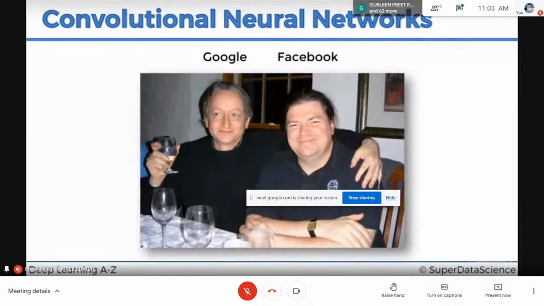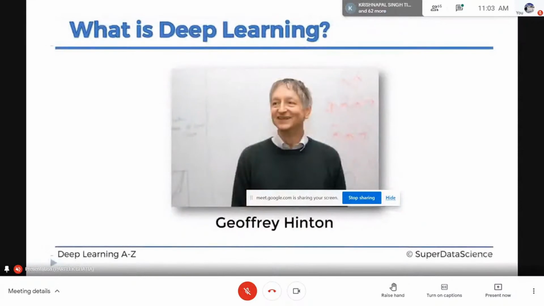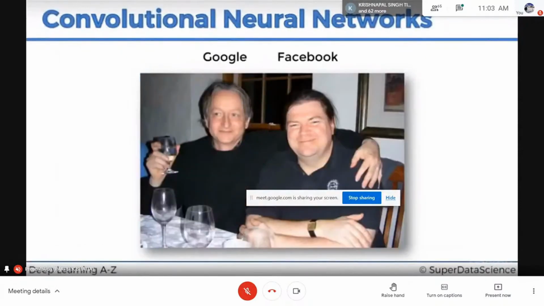So Geoffrey Hinton is at Google, Yann LeCun was at Facebook, where they have developed it. And Geoffrey Hinton was the professor of Yann LeCun. Yann LeCun did his PhD under Geoffrey Hinton at the university, and they both are considered the pioneers of deep learning and convolutional neural networks. One was working at Google and the other at Facebook, and they are developing such kinds of systems.